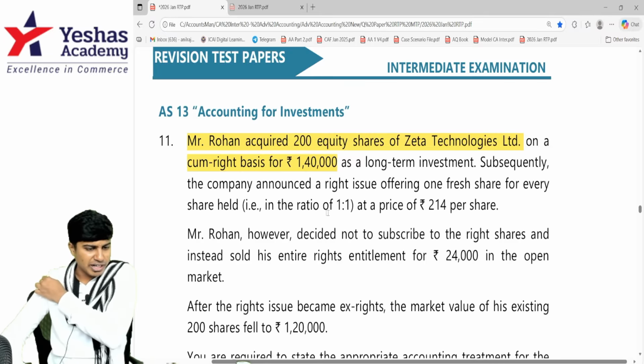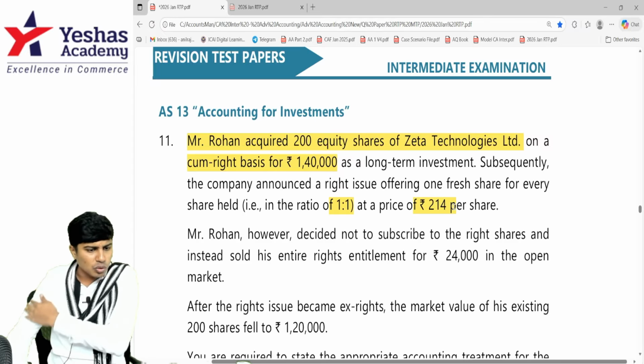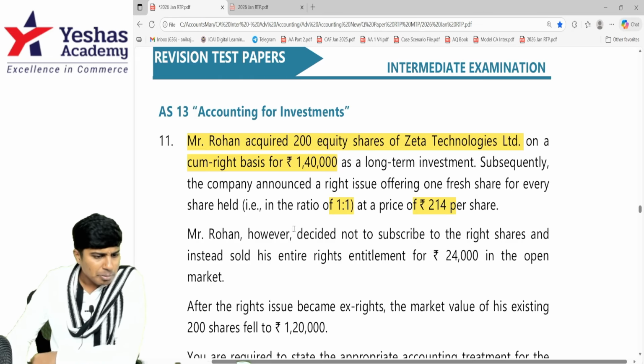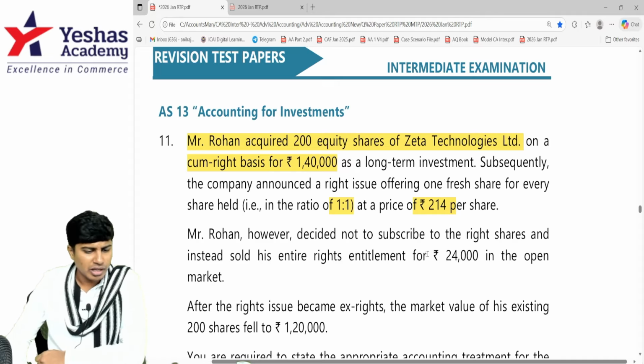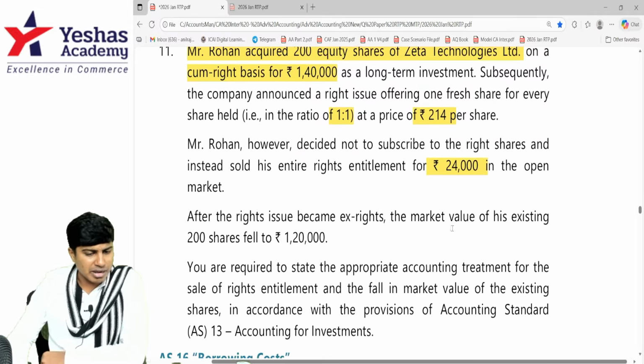And what is the rate of rights? 1:1. And price is 214. Okay, Mr. Rohan, however, decided not to subscribe. I know this. That's what this guy would have done. And he sold it for 24,000. After the right issue became ex-rights, the market value of the existing company fell to 120.